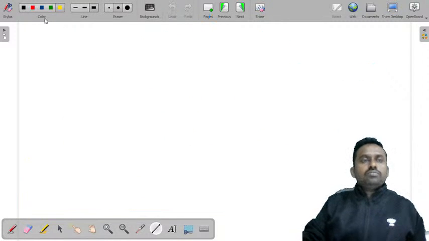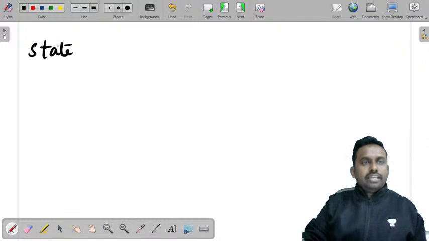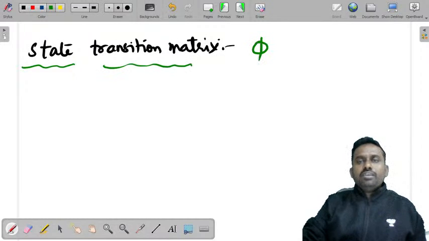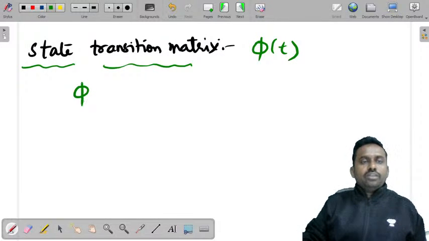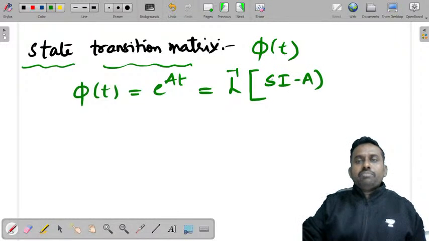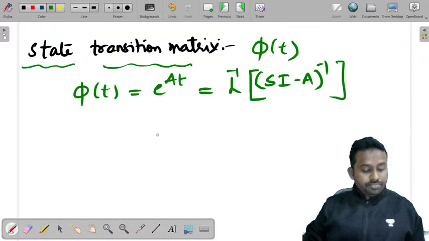Right? Now we'll write the state transition matrix directly. It has some properties and it is represented by phi of t. When you are finding the solution of the state model, you'll get phi of t is equal to e power at, which is equal to Laplace inverse of (sI minus A) inverse. Yeah, this is phi of t.